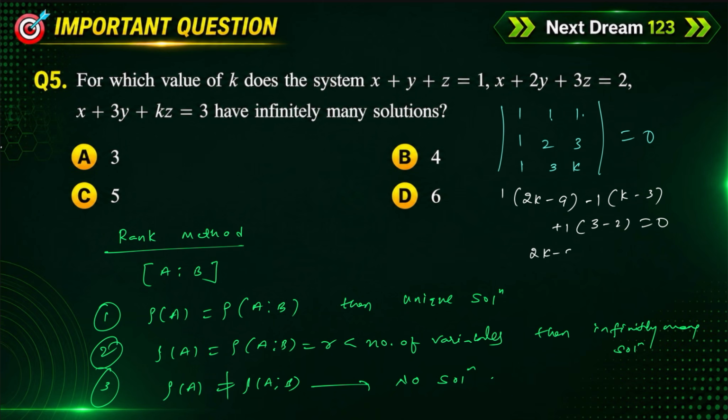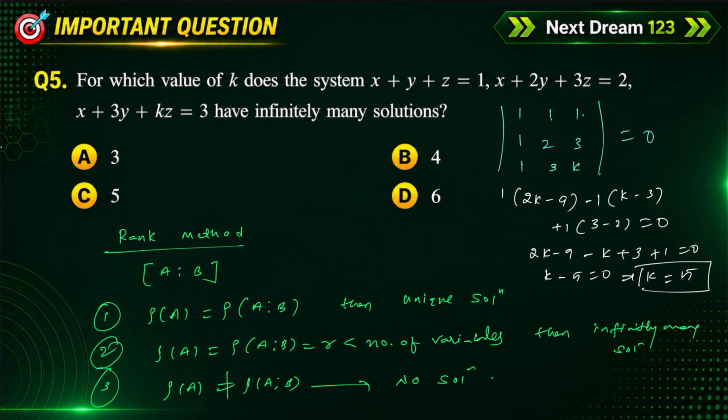Then we get 2k minus 9 minus k plus 3 plus 1 equal to 0. 2k minus k is nothing but k, minus 9 plus 4 is minus 5, which is equal to 0. That means k is equal to 5.